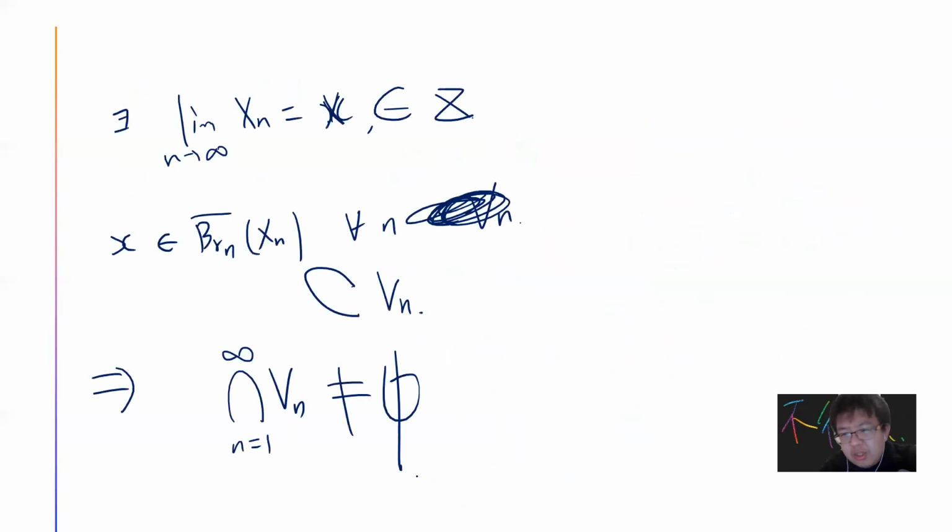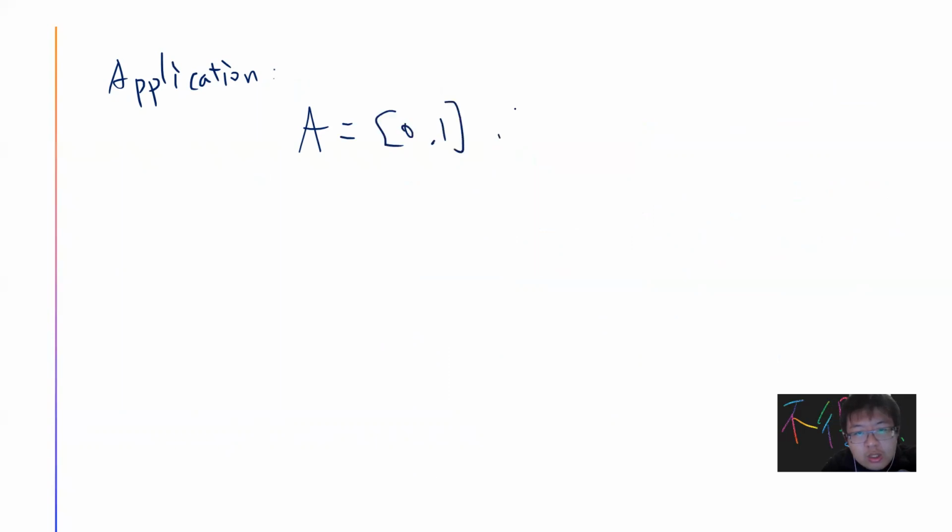This is exactly the same thing as when one wants to prove that a perfect set is uncountable. If you haven't seen this video, you can check out my playlist. Okay, so there's one application which I think is also interesting. This states that suppose your A is [0,1] intersected with the irrational numbers. So basically A is just the irrational numbers in [0,1].